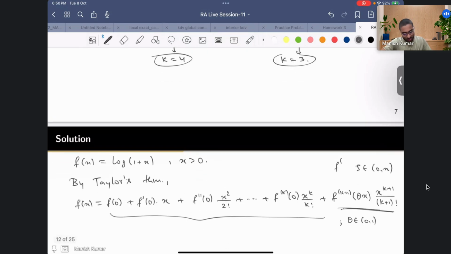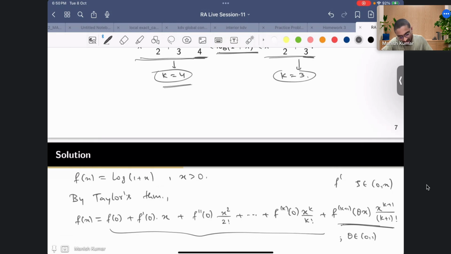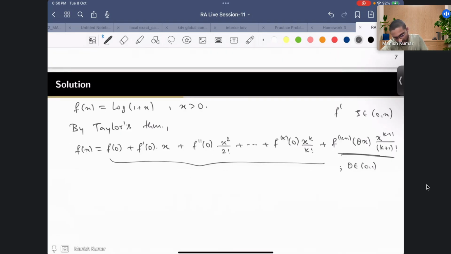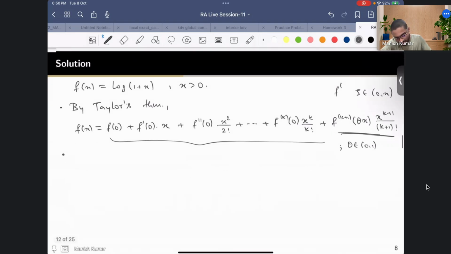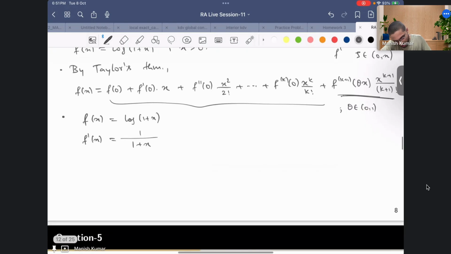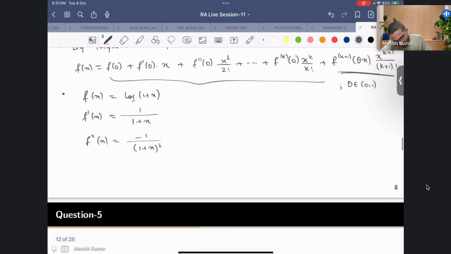Now to go there, we know that we need k equal to 4, that we need 5 derivatives. Okay, so let's see how the 5 derivatives. So first we'll try to find the derivatives of this f. So this f of x is log of 1 plus x, and this f prime of x would be 1 by 1 plus x. F double prime, if you do, you'll get minus 1 by 1 plus x square. F triple prime would be minus 2